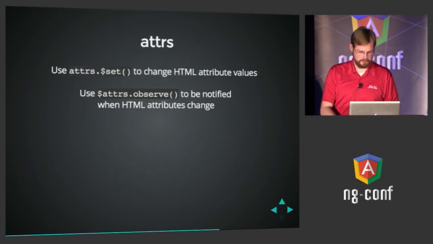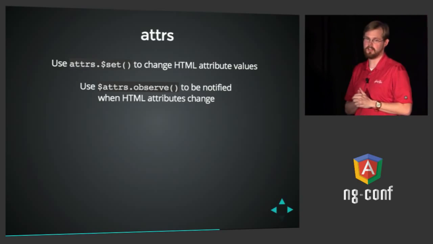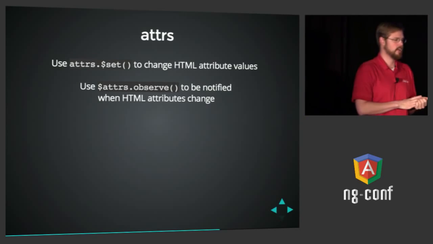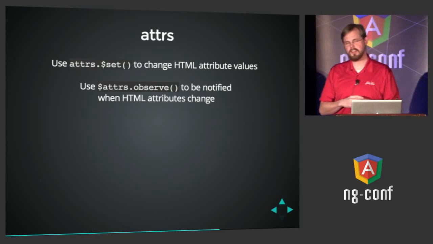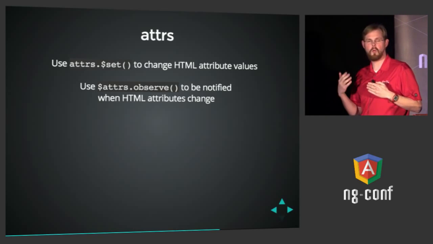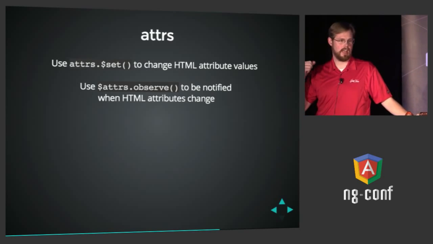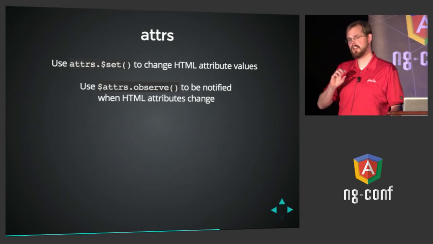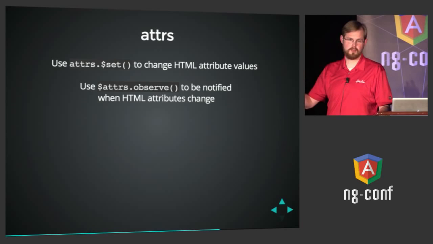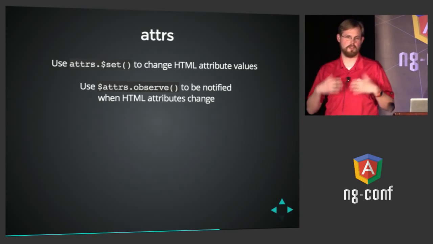So why would you want to do this? First of all, you can notice when these values change by using attrs.$observe and $set to change them and to be notified of them. And the reason you would want to do this is because it's not a watch on the scope. It's a little faster. It's independent of the digest loop completely. So if you want to pass in data this way and you actually call set on it and change the attributes, the directive will be notified, but it doesn't have to watch scope variables and do dirty checking or anything like that.